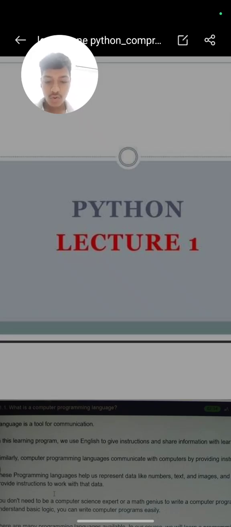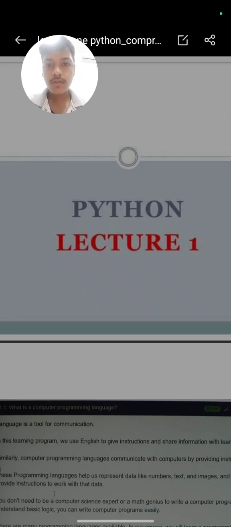So you can practice Python on any platform as it is a simple language. It is also an object oriented language, or I will suggest you to download VS Code, which is the best platform for practicing Python code. You can download VS Code online from any website or directly by some link which I will be giving you. So today we will cover some theory part and will learn how to print in Python and some features of Python. So let's start with our first lecture.